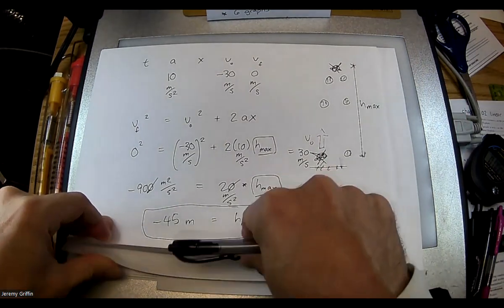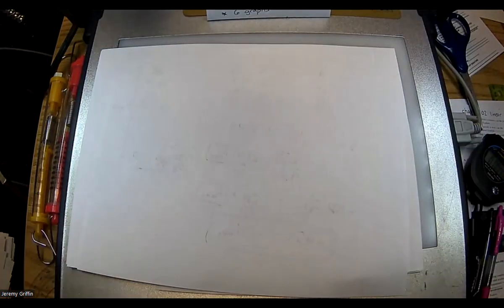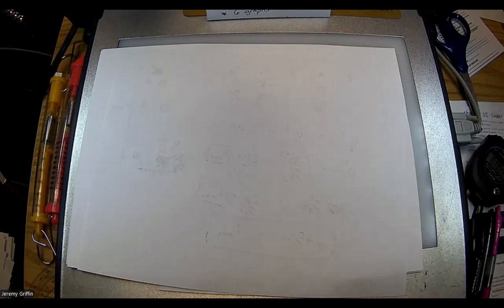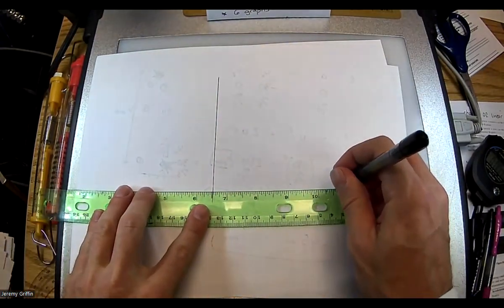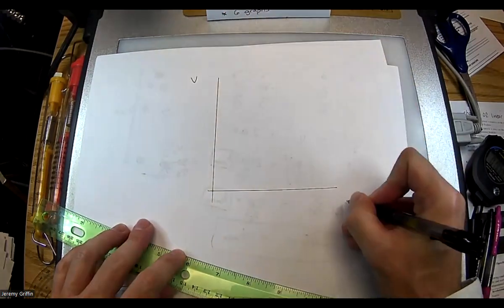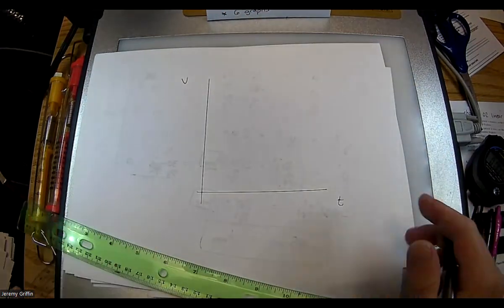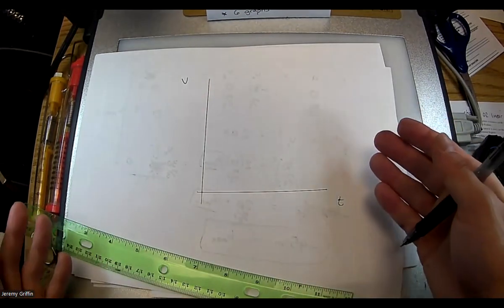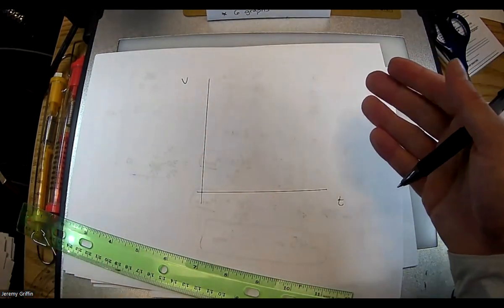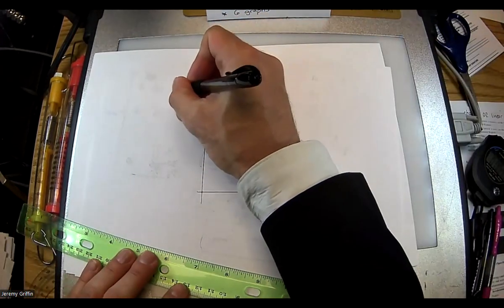Now, the way that Neil was explaining it, actually, I'm going to show you the way he was explaining it with the graph. Okay. Let's do a v versus t graph. You guys remember v versus t is a very information-rich graph. The coordinates tell you the velocities, the slope tells you acceleration, and something about the area under the curve tells you displacement, which might be what we're looking for in this case.